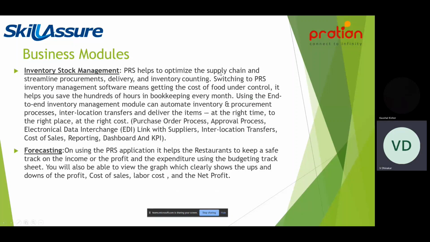So PRS helps to optimize the supply chain and streamline procurement, delivery, and inventory counting. Subscribing to PRS inventory management software means getting the cost of food under control. It helps you save hundreds of hours in bookkeeping every month. Using the end-to-end inventory management module can automate inventory and procurement processes, inter-location transfer, and delivery of the items at the right time to the right place at the right cost. Purchase order process, approval process, electronic data interchange, link with suppliers, inter-location transfer, cost of sales, reporting dashboard, and KPIs. So these are a few of our important APIs and features of our inventory stock management.